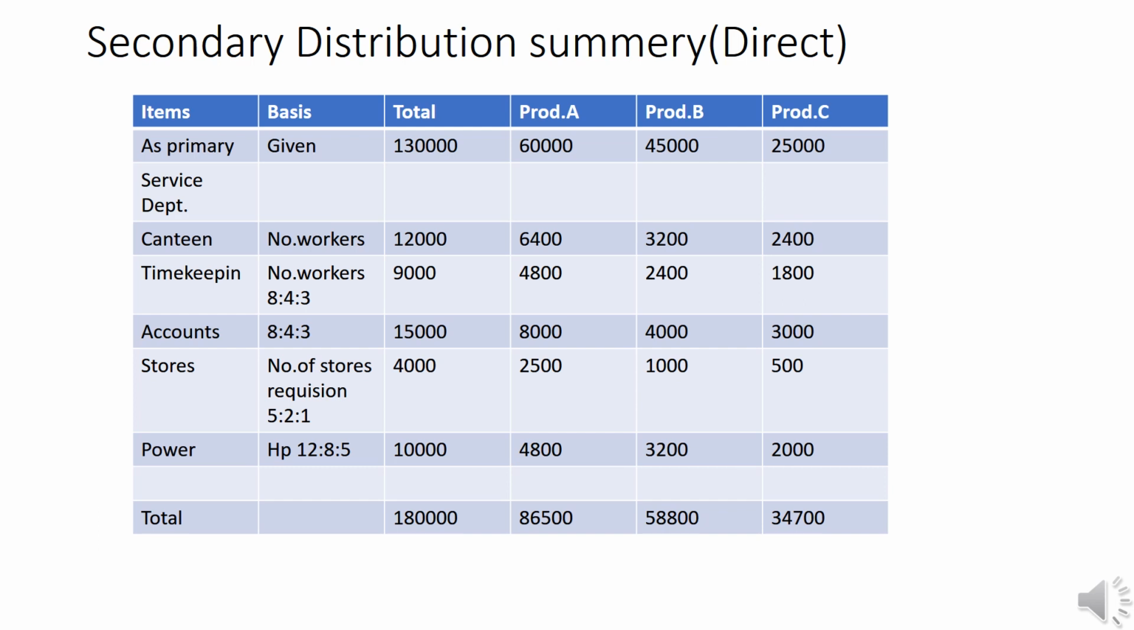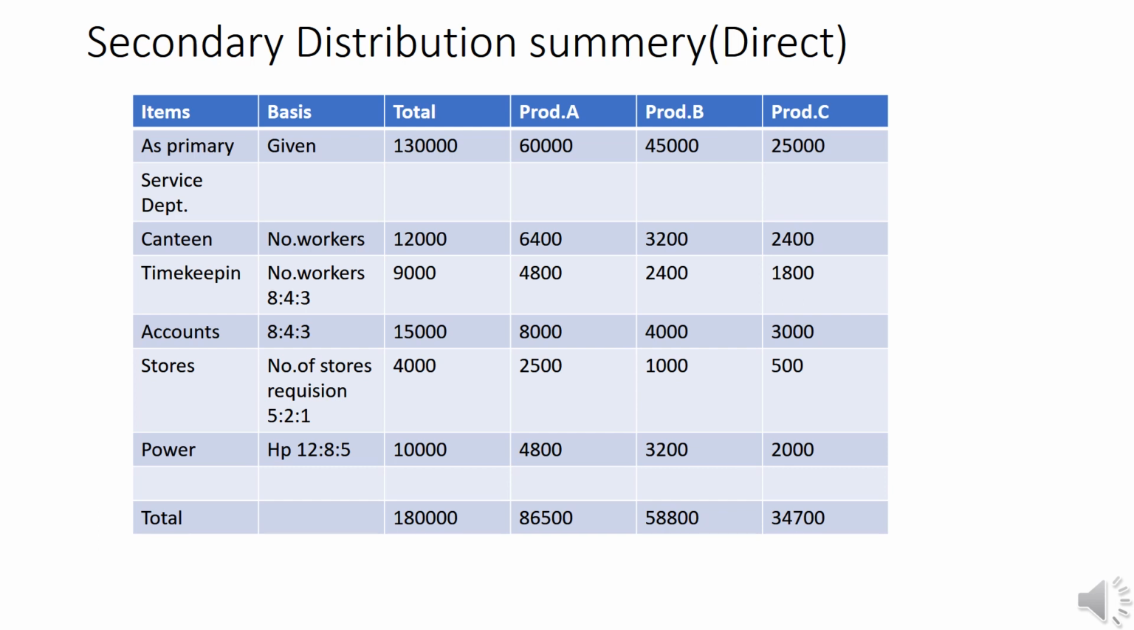In the case of timekeeping, it is also reapportioned according to number of workers. The same ratio 8:4:3, that is total 15. That is why 9,000 into 8 by 15 for department A, that is 4,800. And for department B, 9,000 into 4 by 15, that is 2,400. And for department C, 9,000 into 3 by 15, 1,800.